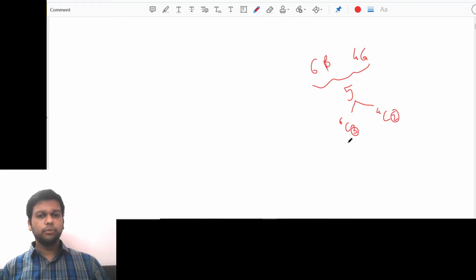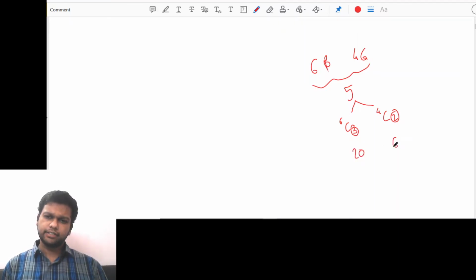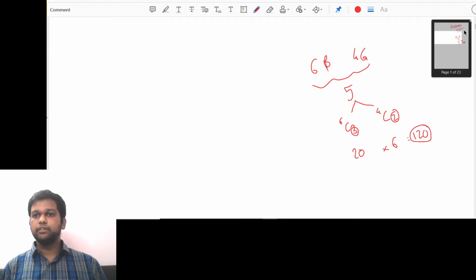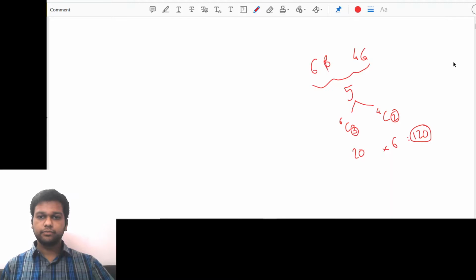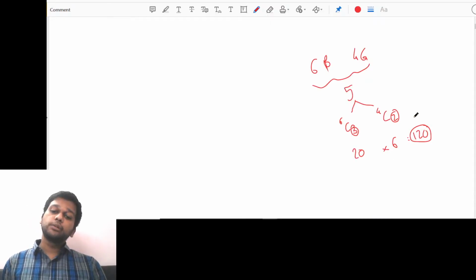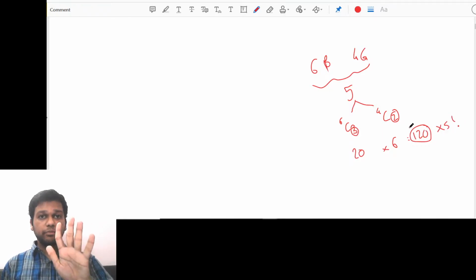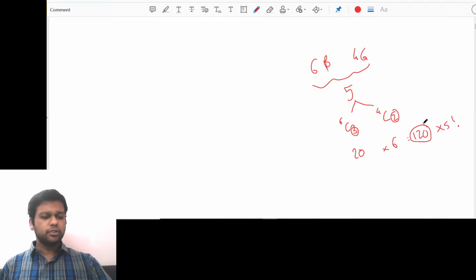So 6C3 is how much? Calculate. 20. And 4C2 is 6. So 20 into 6, the answer will be 120. Okay. So which option is it? B. Now understand, if they had asked arrangements, that is permutations, then we would also have multiplied this by 5 factorial again, because then those 5 people we have to arrange, but that is not asked, so we'll not do that.